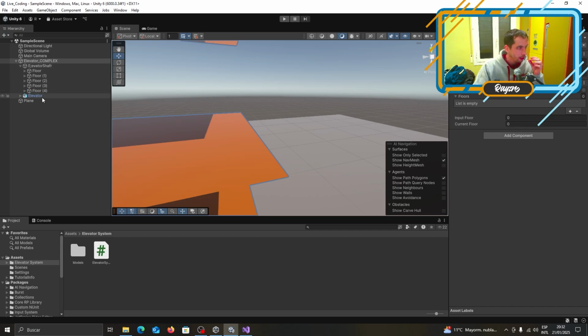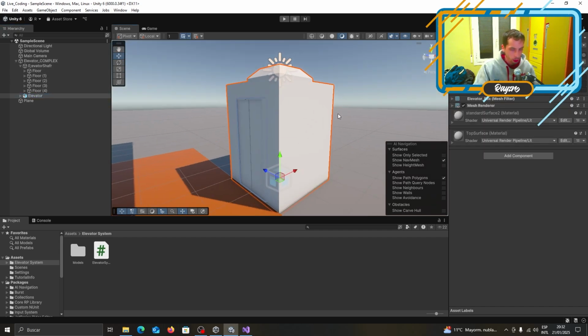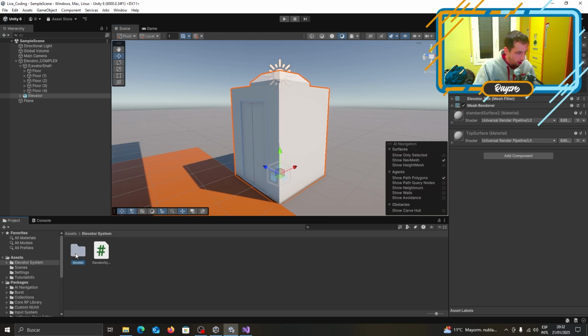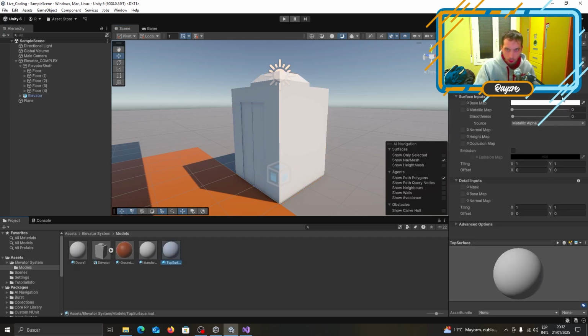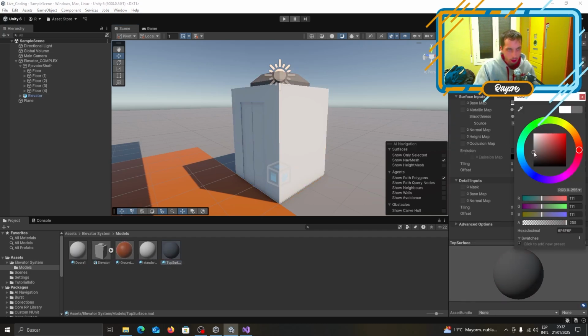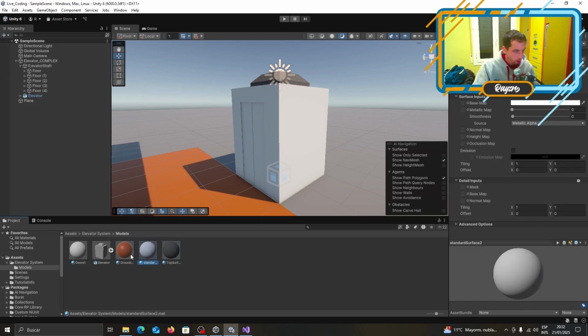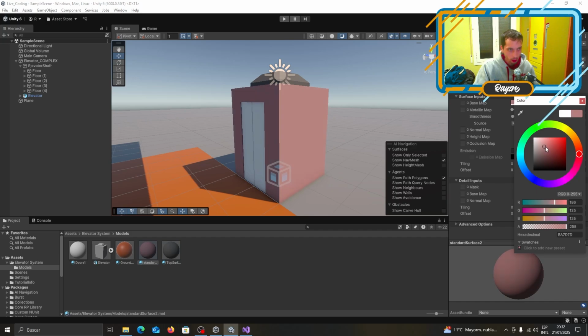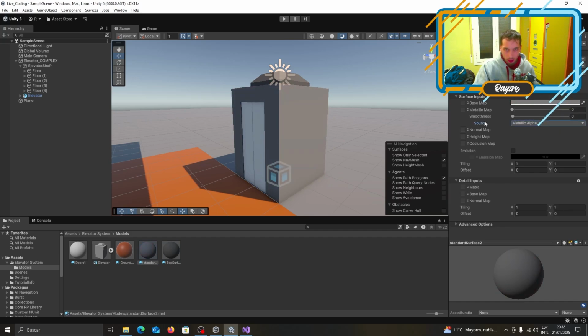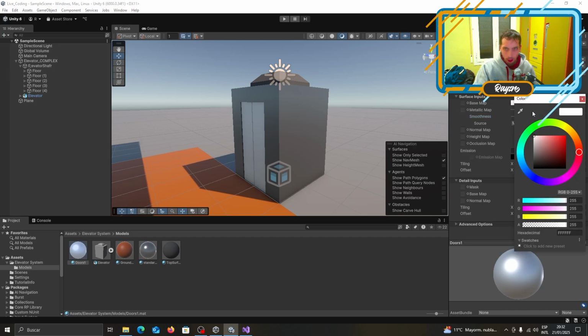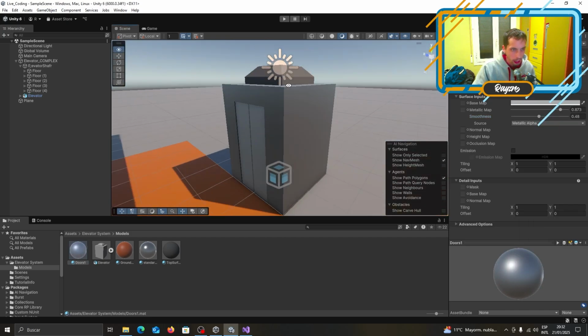Let's go ahead and see the elevator going. Here we are. Let's give it some color. Let's put this thing a little darker. Put this one grayish and smooth, and metallic as well. Let's put this one metallic and smooth, and a little bit grayer. And here we go. Wonderful elevator here.